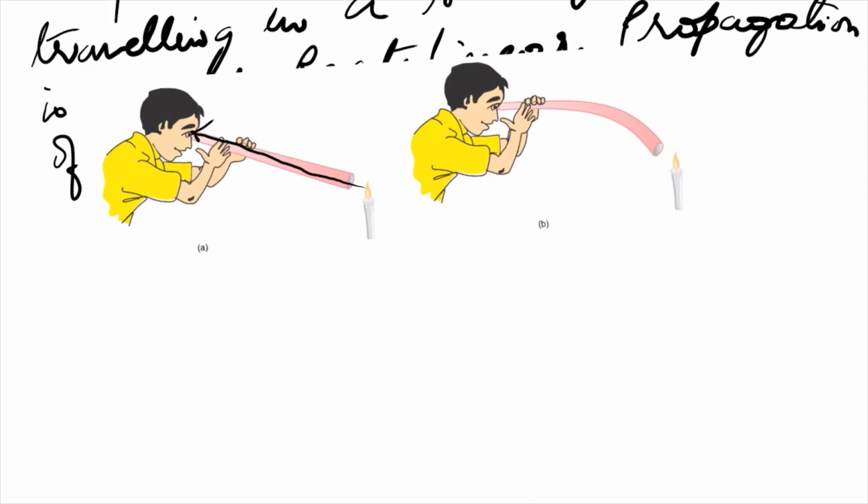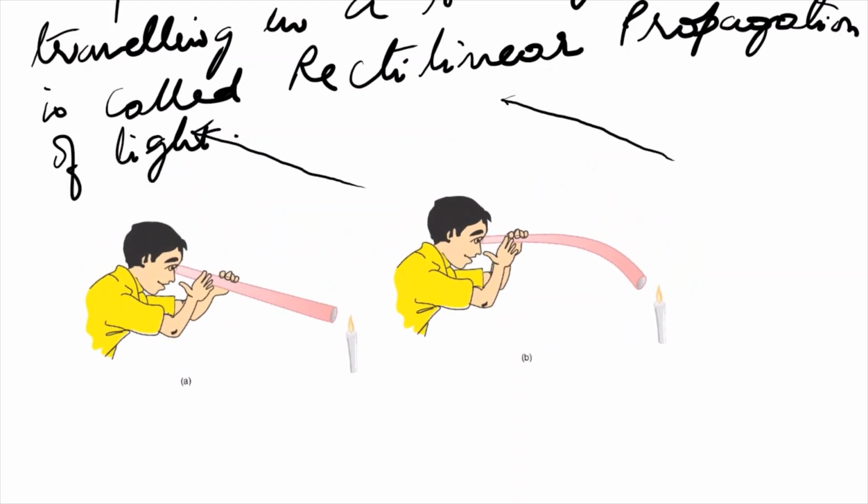But here, because you have bent the pipe slightly, light will continue to travel in a straight line, but through this bent pipe, you will not be able to see the light. Okay? So that is why this shows that light travels in a straight line. That is called rectilinear propagation of light. Okay? Clear?